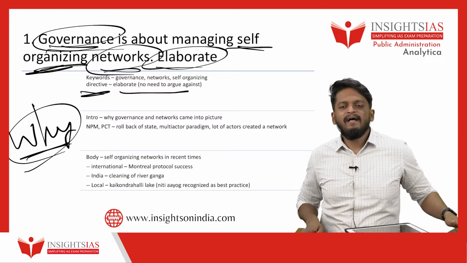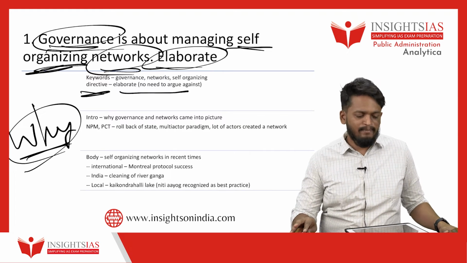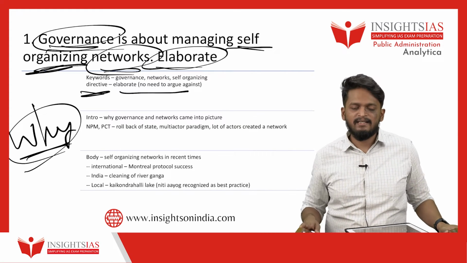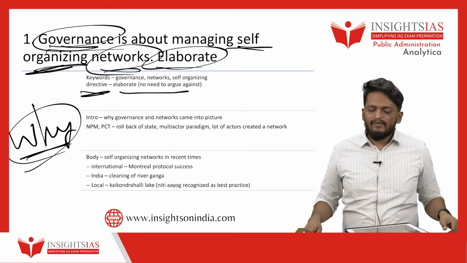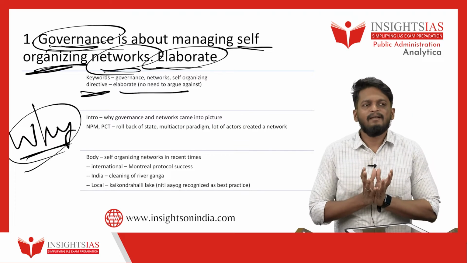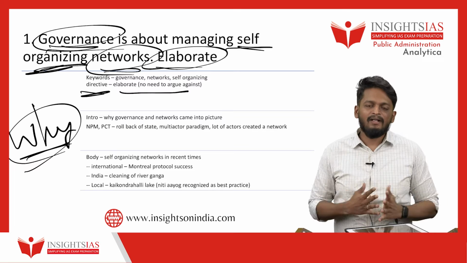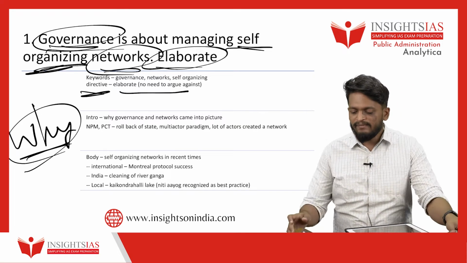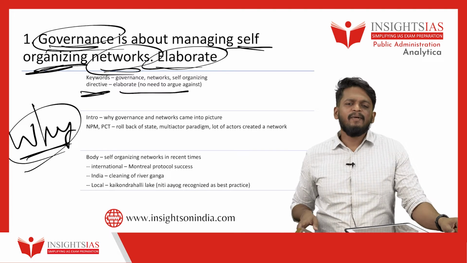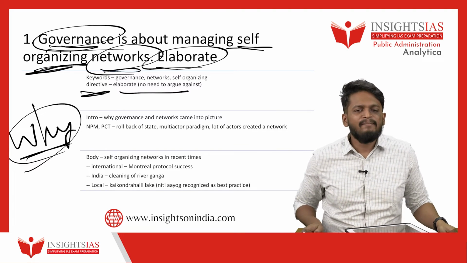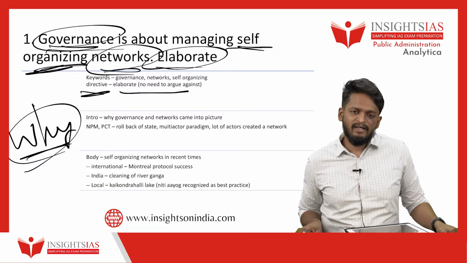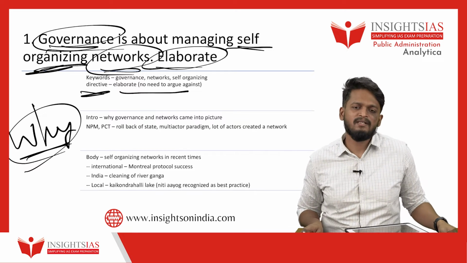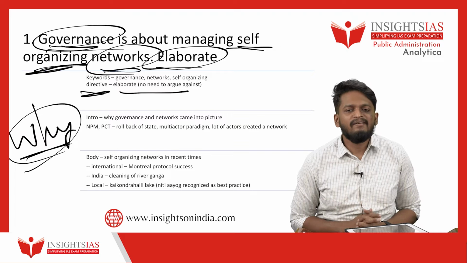Then similarly in India, cleaning of river Ganga can be considered an example of governance as a self-organizing network. Yes, in cleaning of river Ganga, at the central place there is government, and all the other actors. For example, 8 state governments are involved. Along with that, the UK government and German government are helping us to clean river Ganga. At the same time, many volunteer organizations and Hindu religious groups are helping us. They are all participating in cleaning river Ganga.